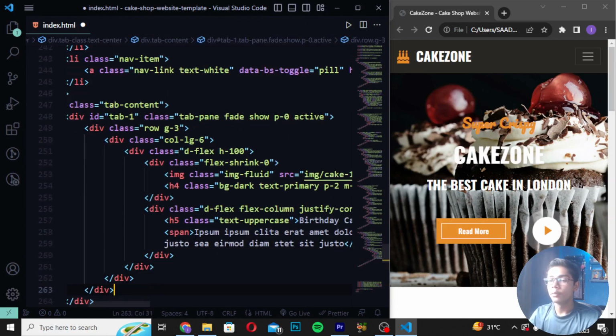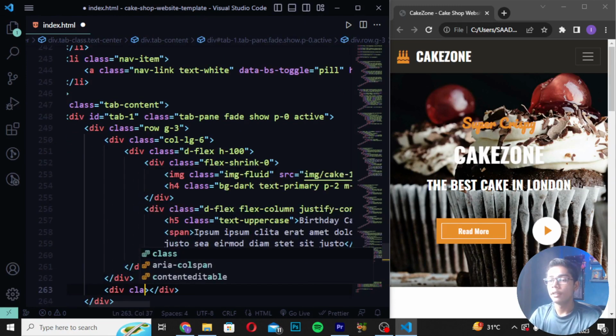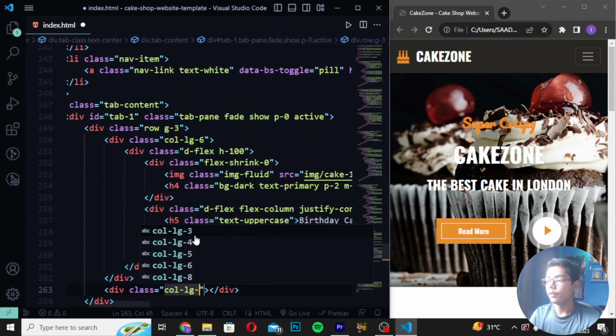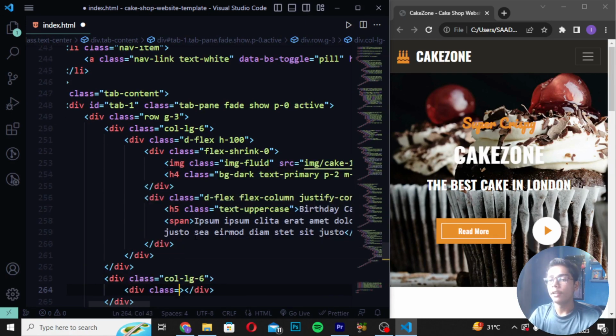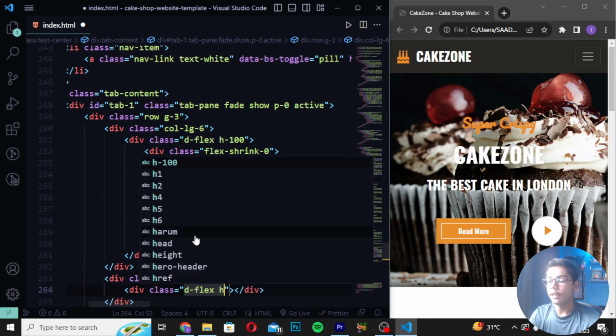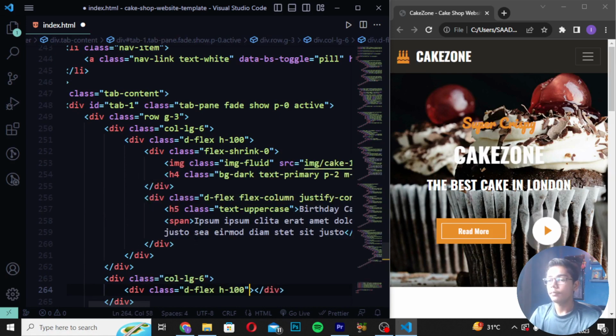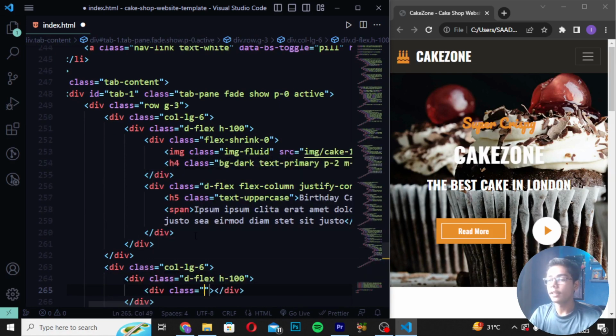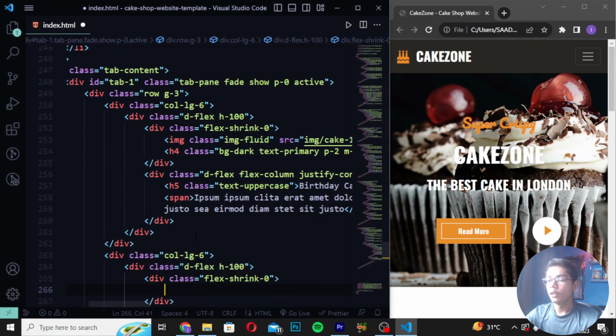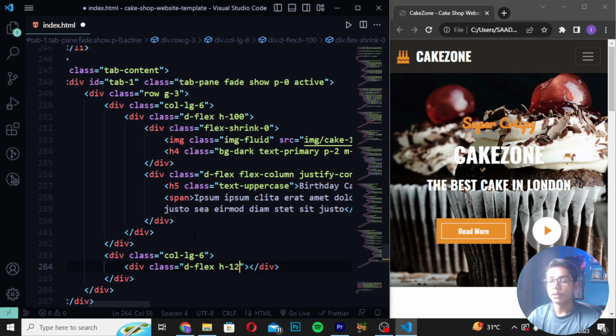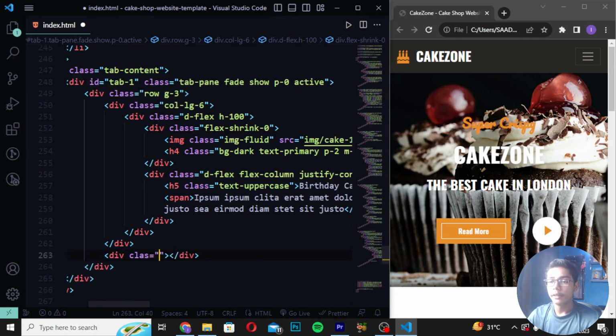Then here you have to just move down and create this class, and write here col-lg-6. Write here div class, and I will now write here d-flex h-100. Then you have to write here div class, and I will now write here flex-shrink-0. Then you have to write here 0. Then after writing this tag, you have to press Ctrl+B to close the side panel, and these are the 3 divs which we have created.